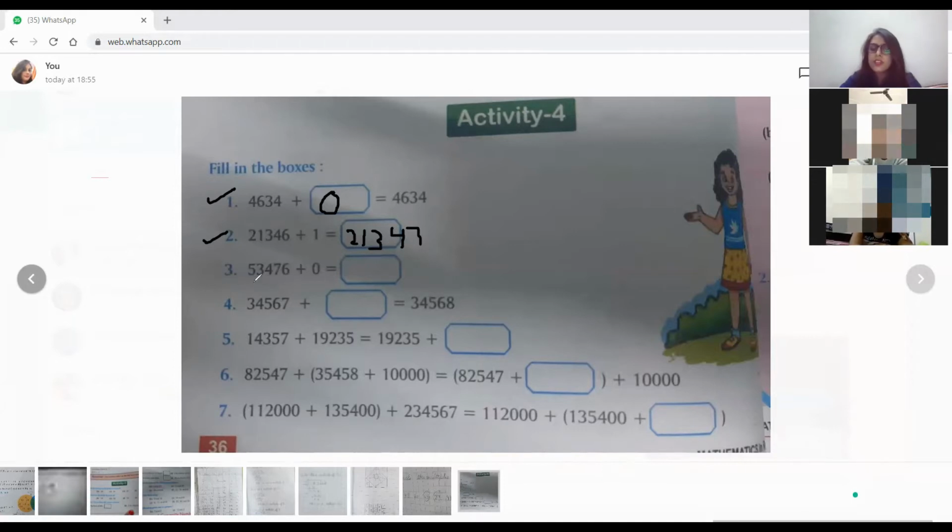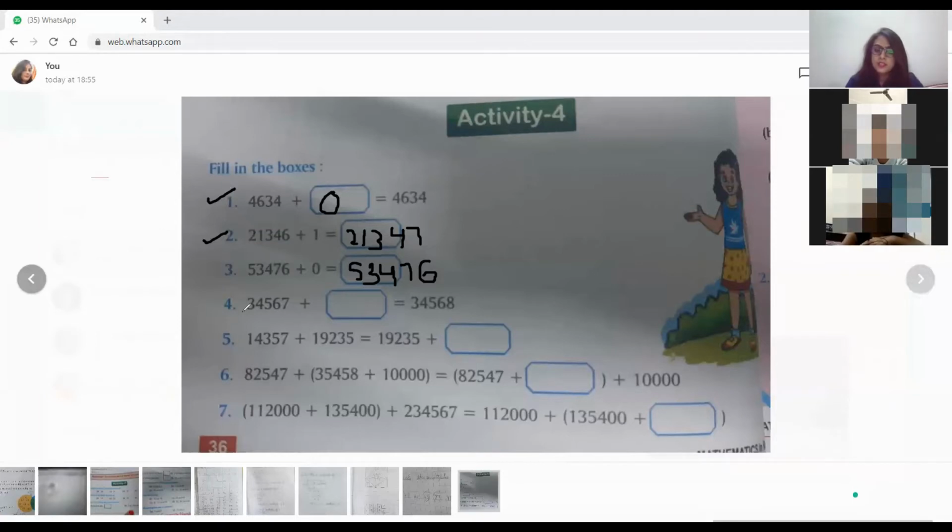Now question number 3. Read out the question number 3. Daksh, sorry. 53,476 plus 0. Daksh, what will be the answer? Ma'am, 53,476. 53,476 itself. When you add 0 to any number, you get the number itself. Am I clear? Yes, ma'am. Daksh, you have joined from Harsh's ID. It is written Harsh here.